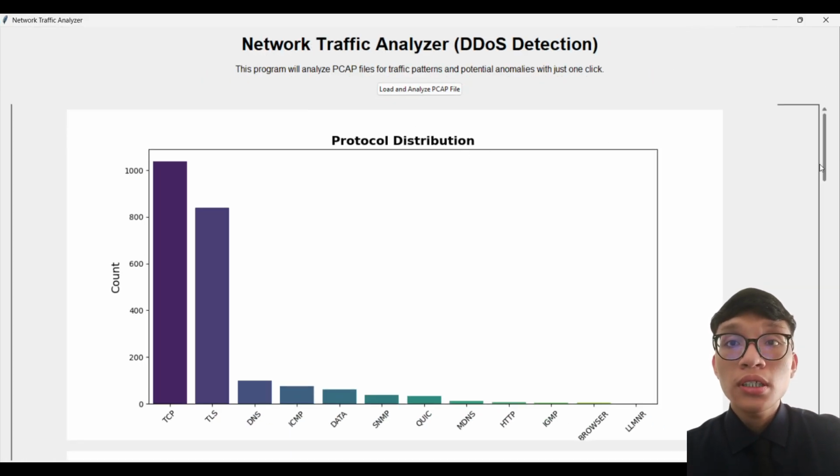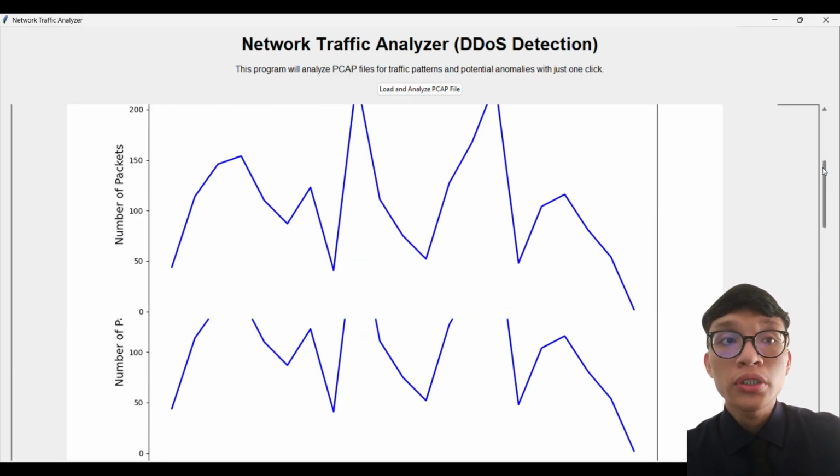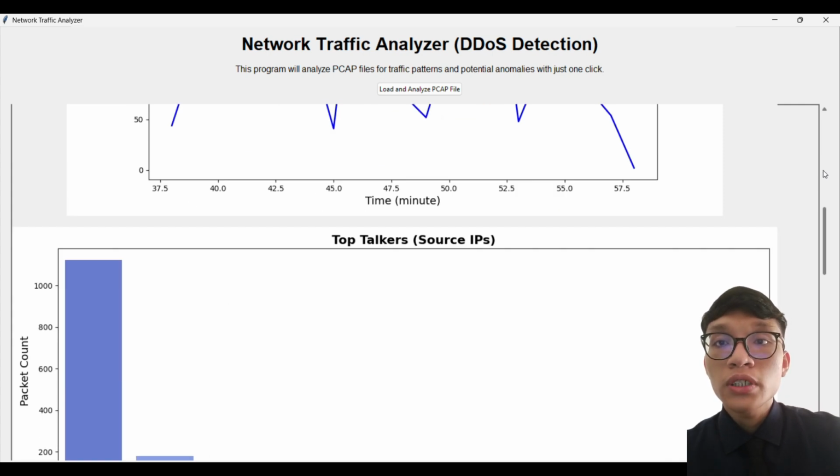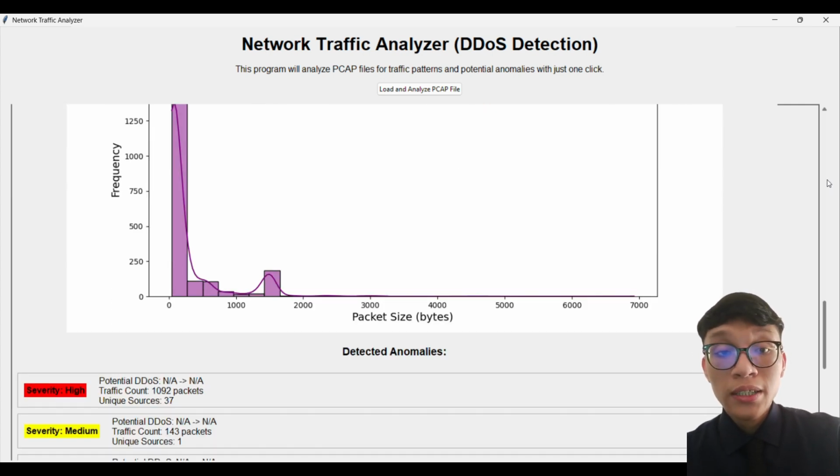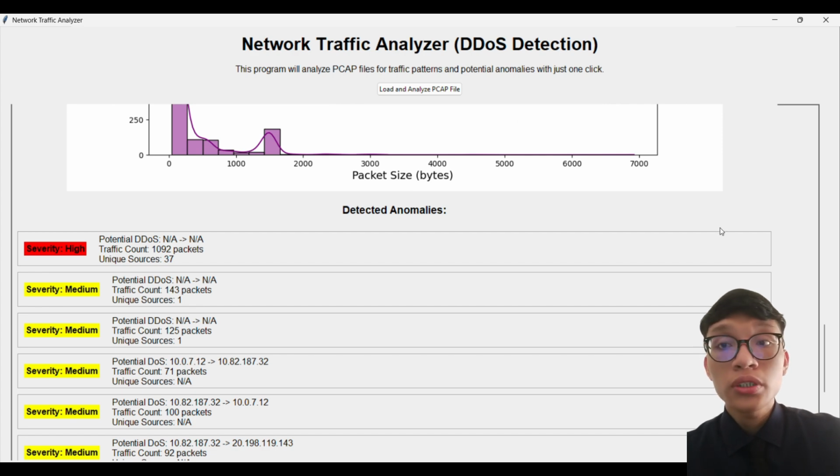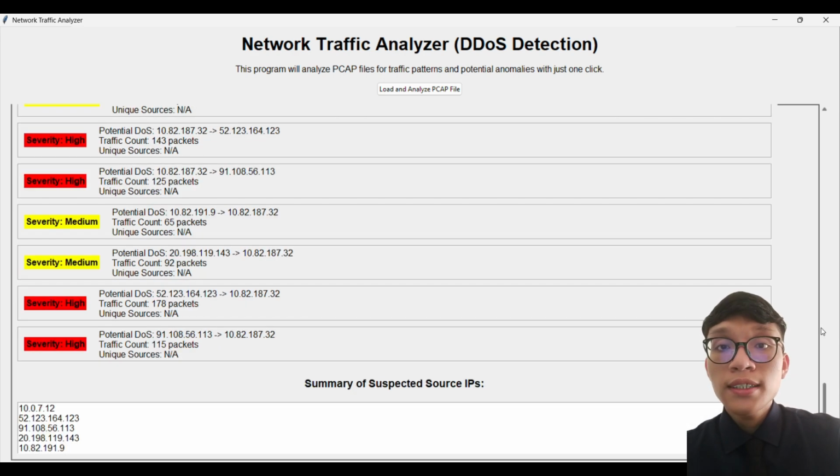So this is the result created, which is the protocol distribution graph, traffic over time graph, top talker source IPs graph, packet size distribution graph, detected anomalies list, as you can see. And lastly, the summary of suspected source IPs.